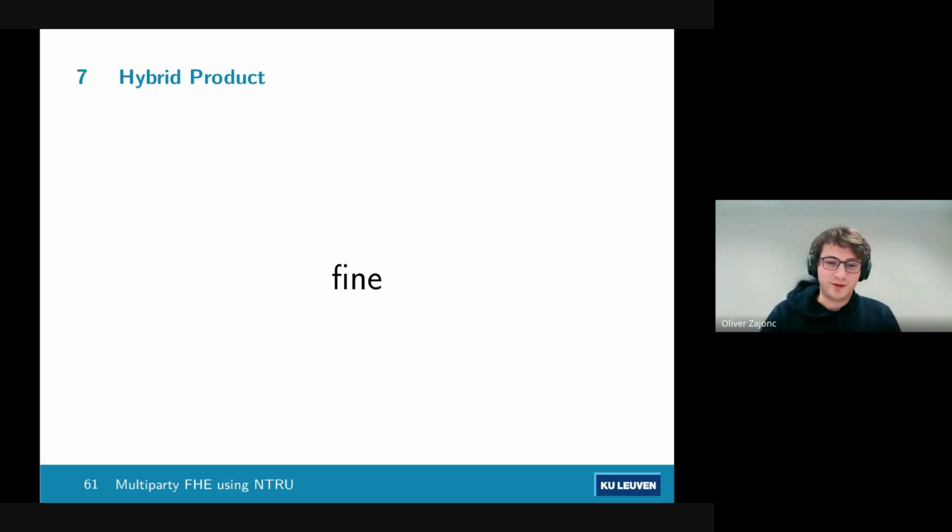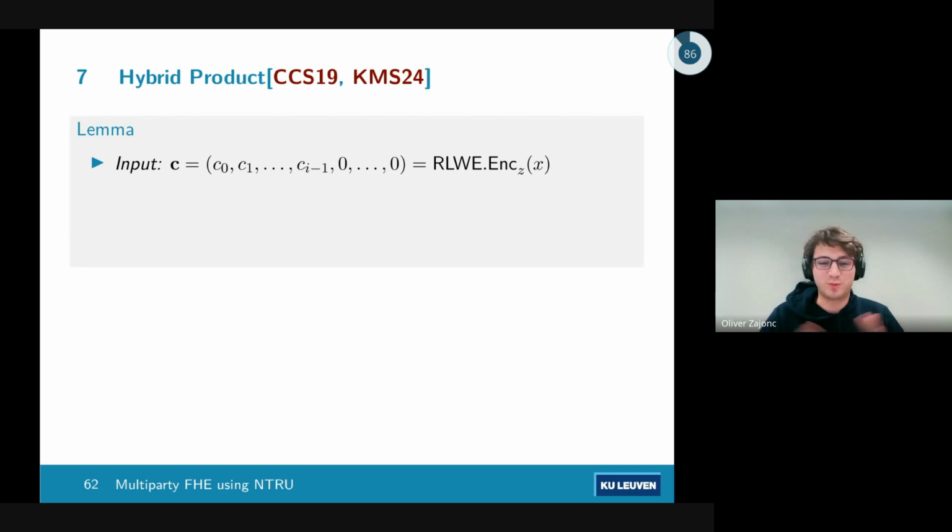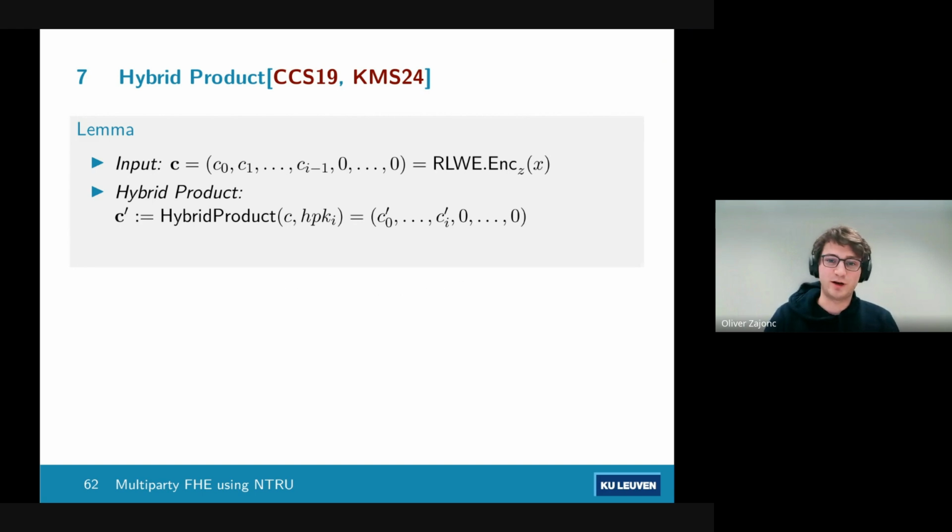Okay, thank you, slides. So as the slides mentioned, we will not cover the hybrid product in detail, but we are going to cover what it does exactly. So the lemma kind of goes like this. We take a multi-key RLWE encryption, and we leave the last number of spaces blank. These are all zeros. And we run this through the hybrid product, and a key thing to note is the hybrid product keys here in the middle. These are generated by party I, and they can be generated independently by party I, so they don't need any computation or MPC between the parties. There's no communication there. And we get out an RLWE encryption with one extra slot filled. It's no longer C_{I-1}, it's now C_I.